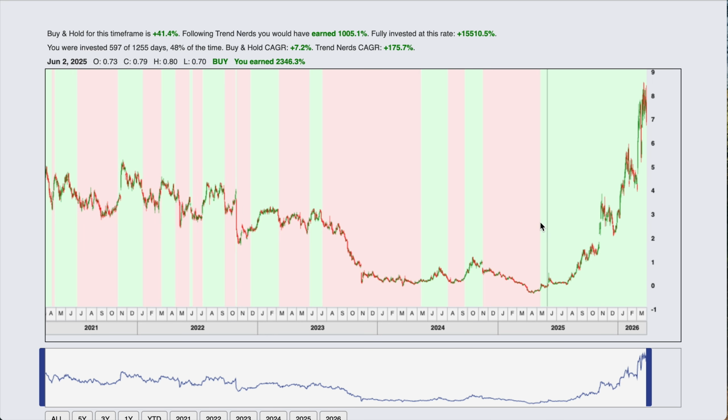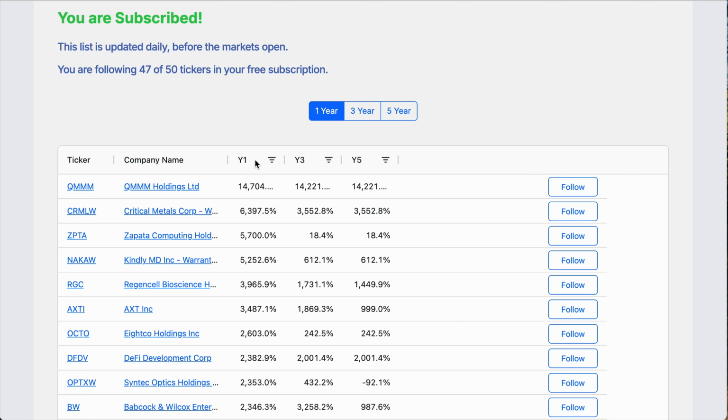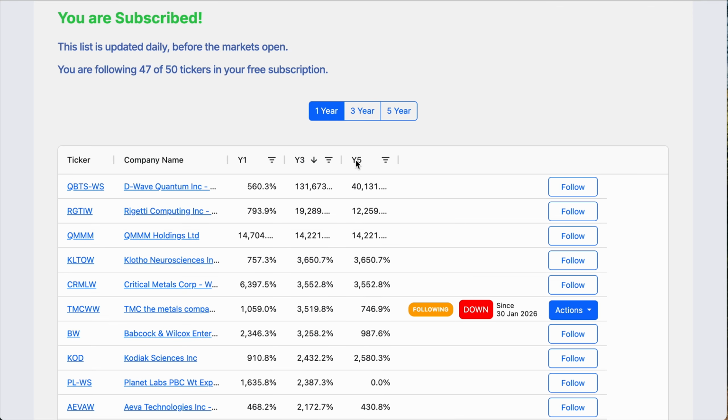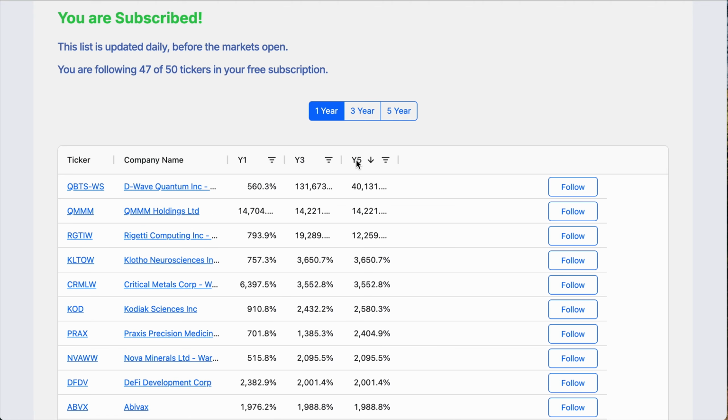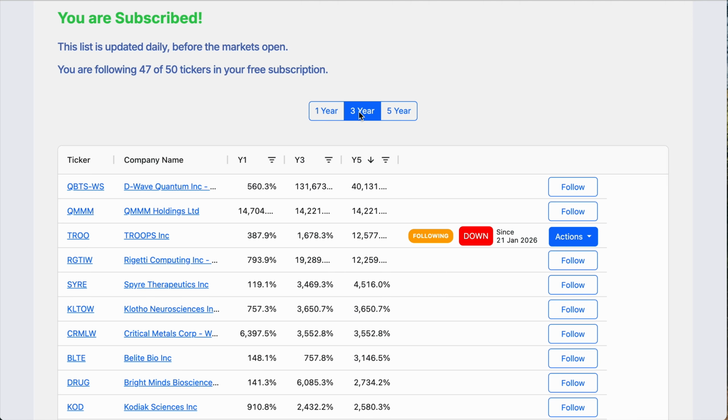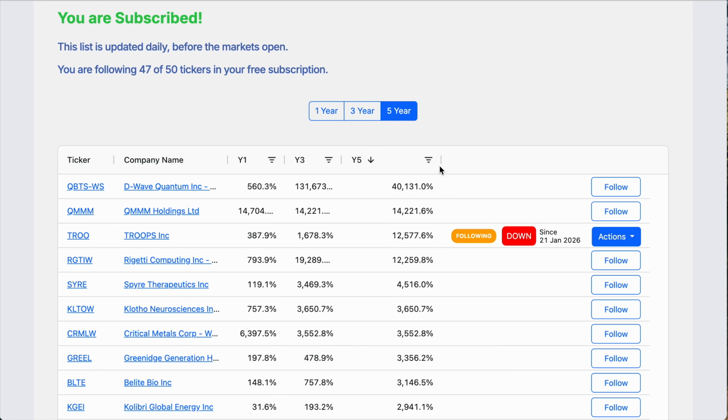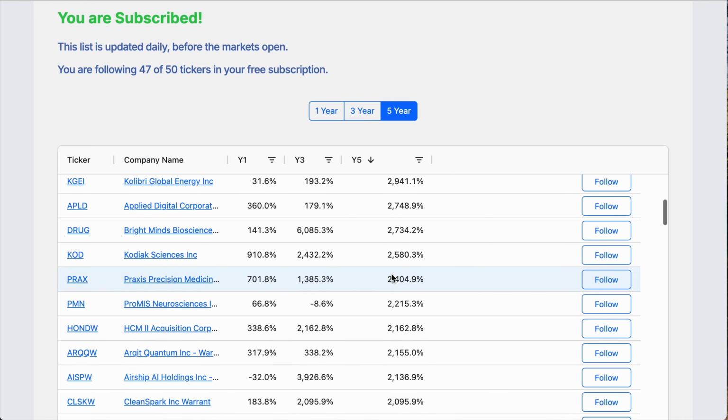to take off again. Now, when it comes to the top performers, you can sort it by clicking on the label here. And you can sort it by year 1, year 3, or year 5. And we can also look and pull out the top values for 1 year, 3 years, and 5 years. If we look at the top 5-year values and sort it by that, we can get a good look at the long-term values.